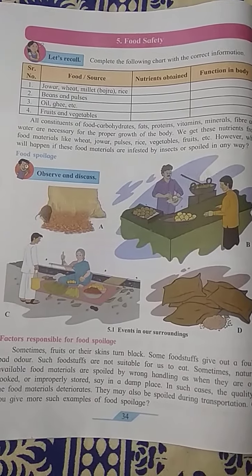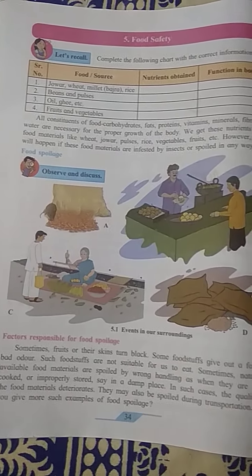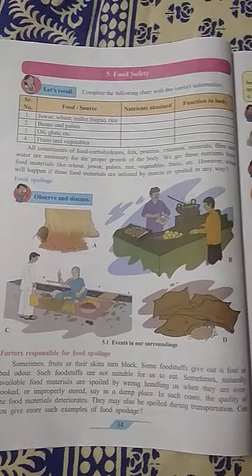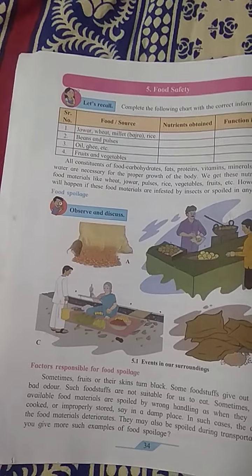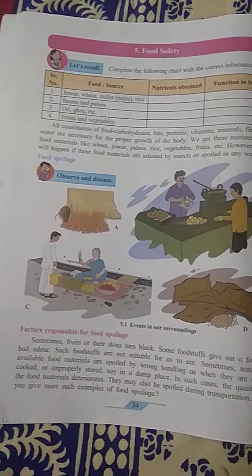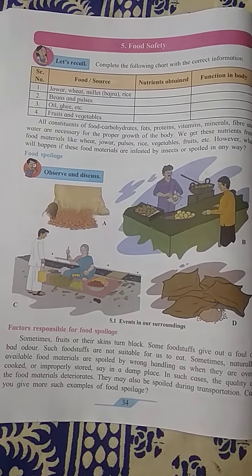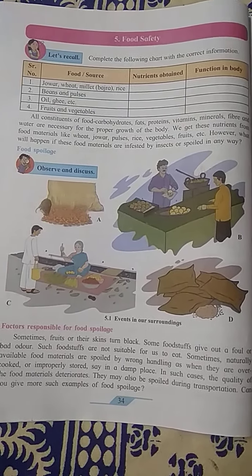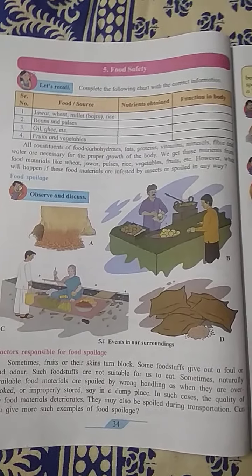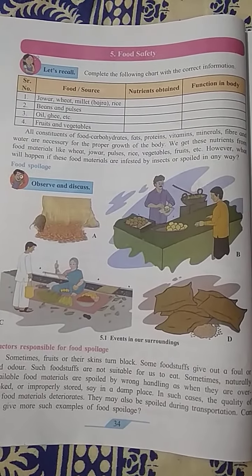What are the factors responsible for food spoilage? There are some natural factors which are responsible for food spoilage. The foodstuffs may spoil due to natural causes. Example, fruits whose skin turns black and may give out a bad odor. As well as man-made causes are also there.